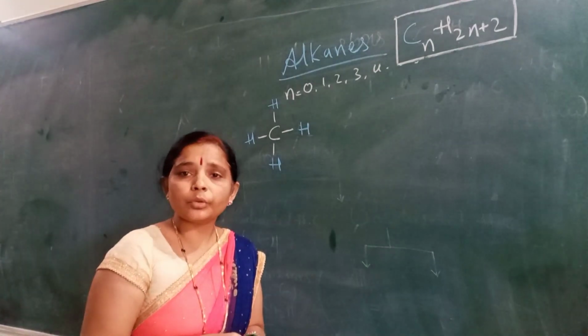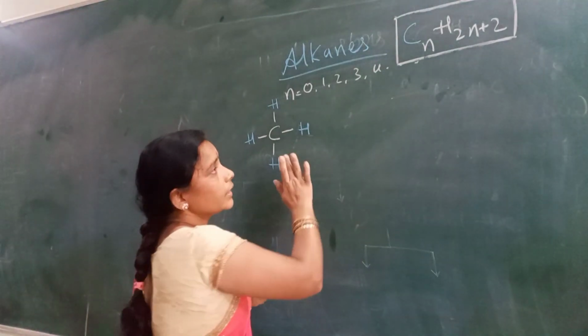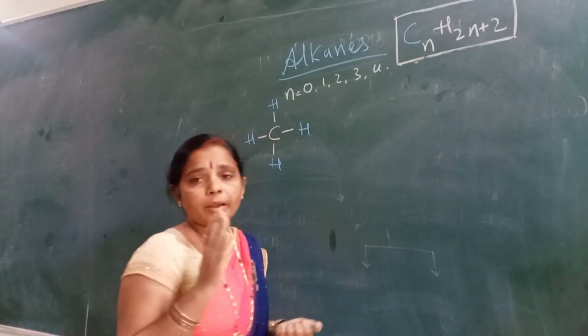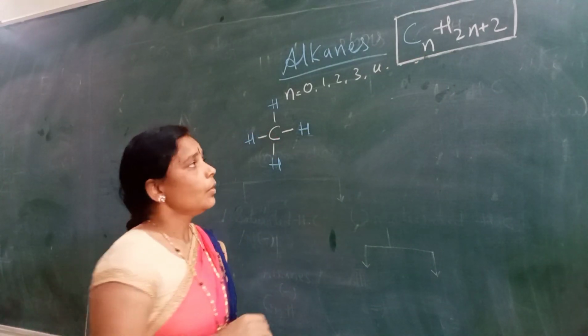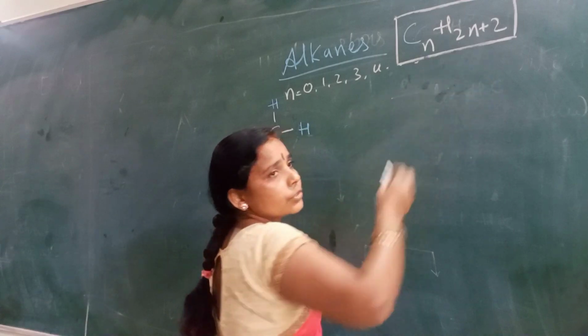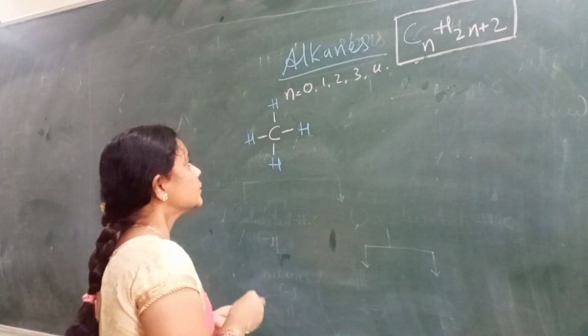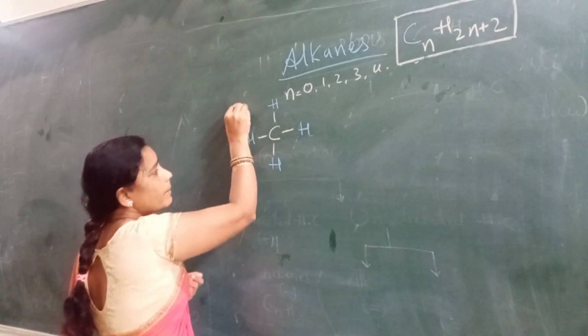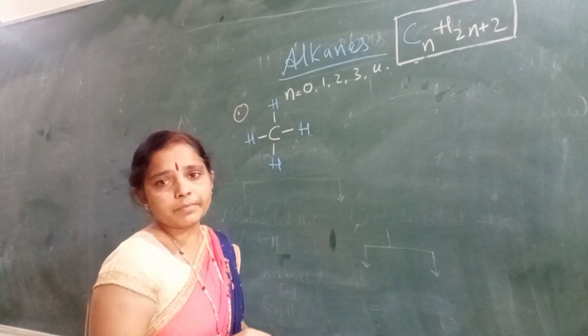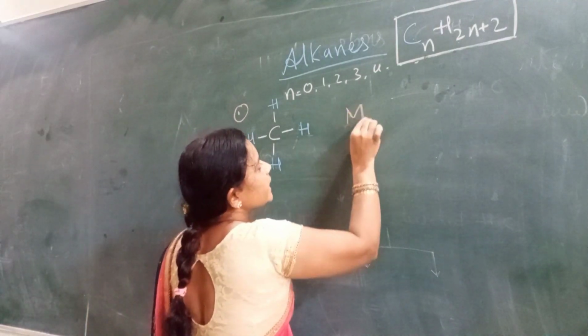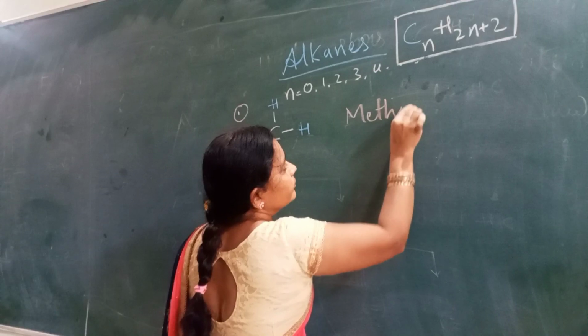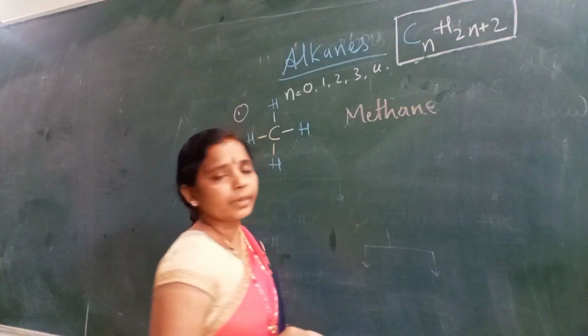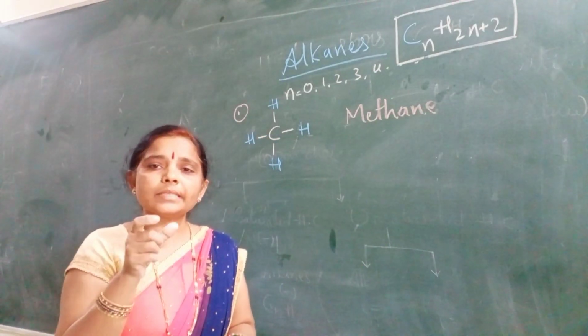Now it can be written in different ways based on the general formula. What is the general formula? CnH2n plus 2. So this is called the first member. What is the name of this first member? It is called methane. If the carbon atom is 1, the root word is meth.